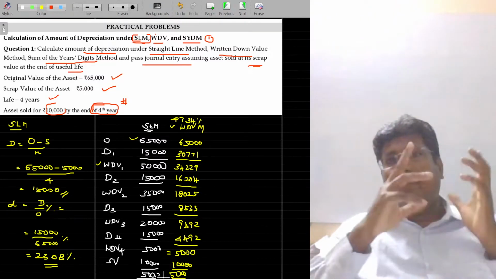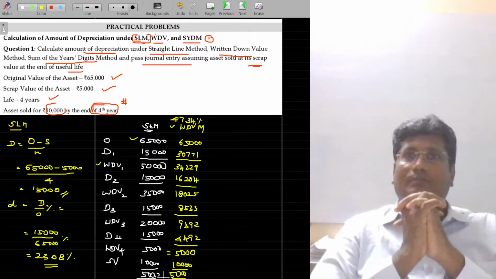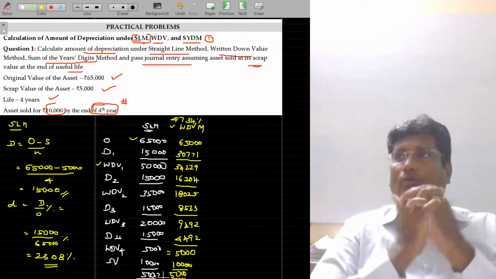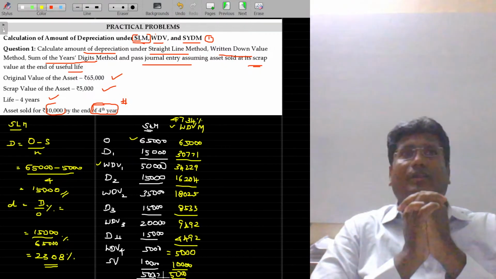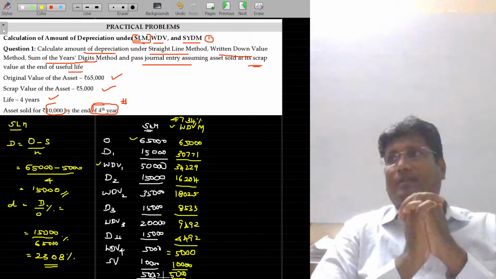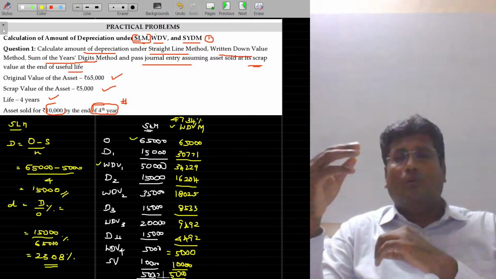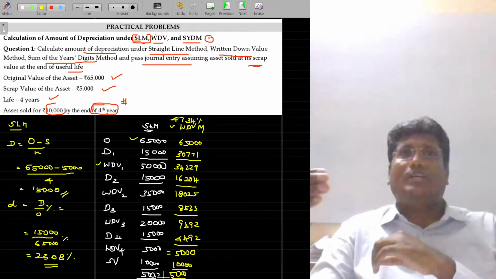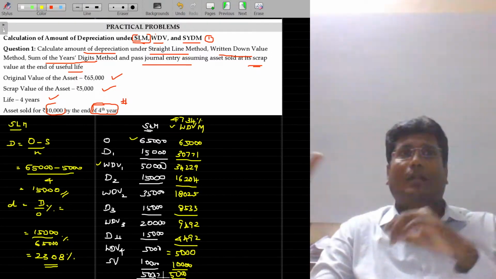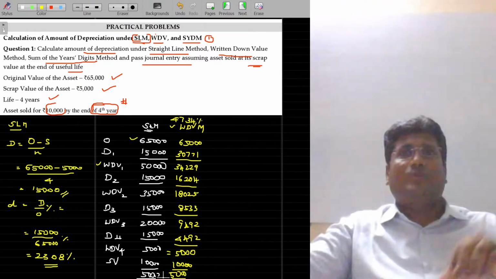The reason for debiting extra money in the beginning is that the asset has lower or no maintenance cost. Year after year, its maintenance and repair costs will increase. So, higher depreciation in the beginning and lower depreciation later, in association with higher repair cost in the later period, will have an equal amount of charge in the P&L account.